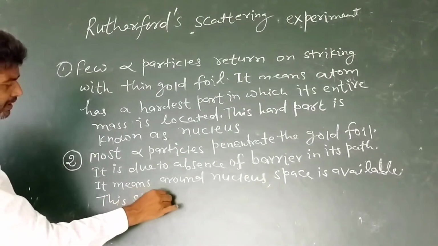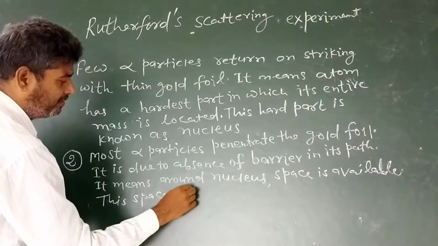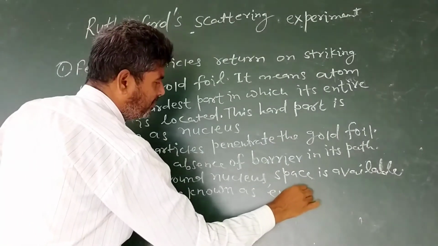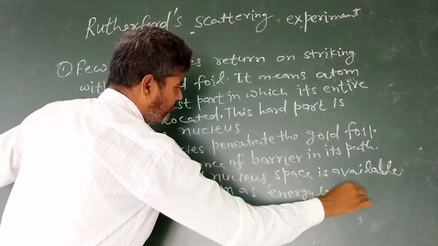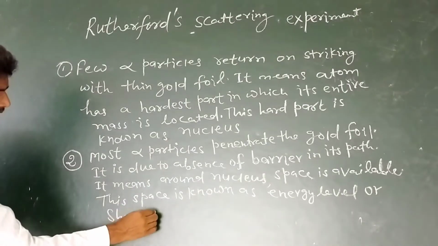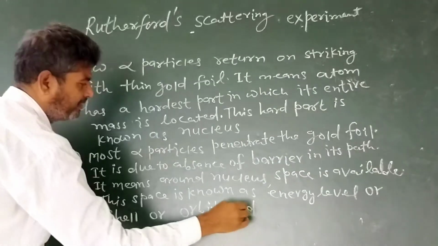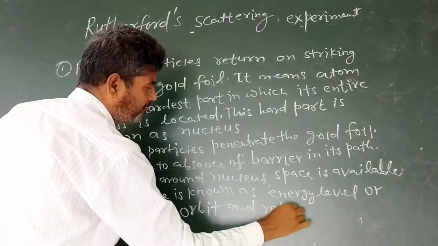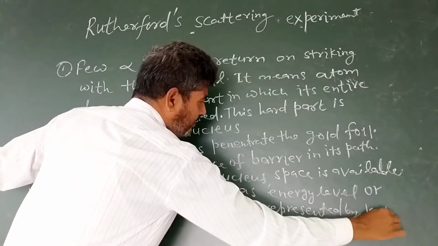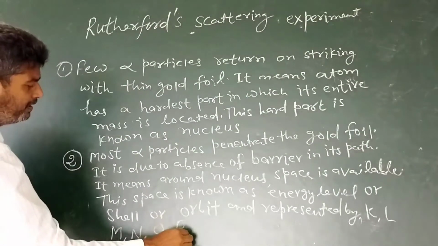This space is known as energy level or shell or orbit, and represented by K, L, M, N, O, P, Q.